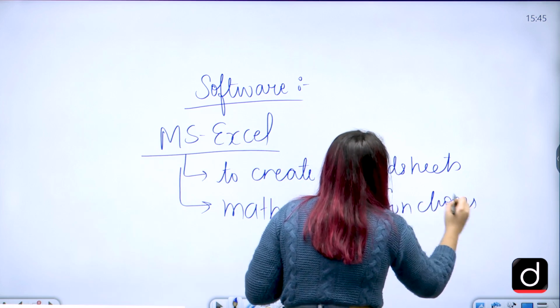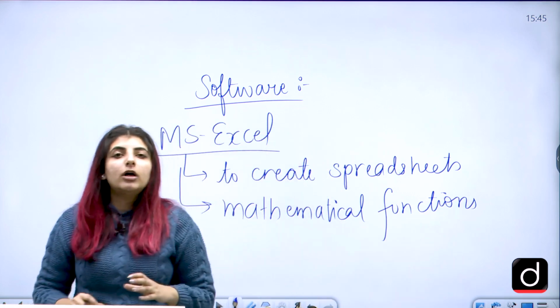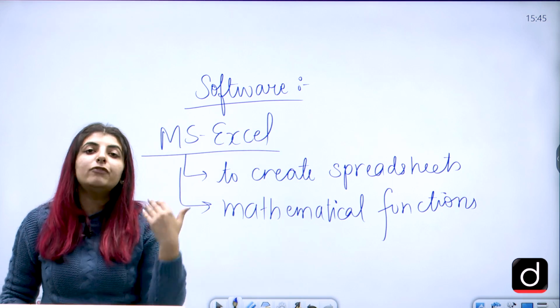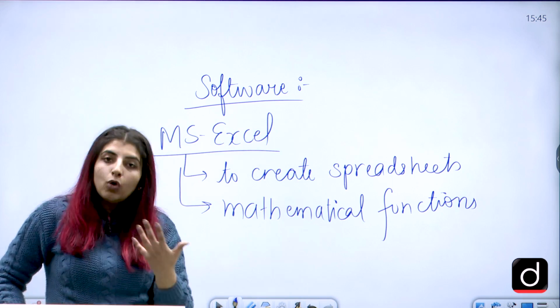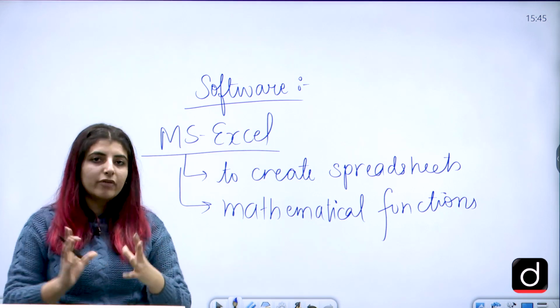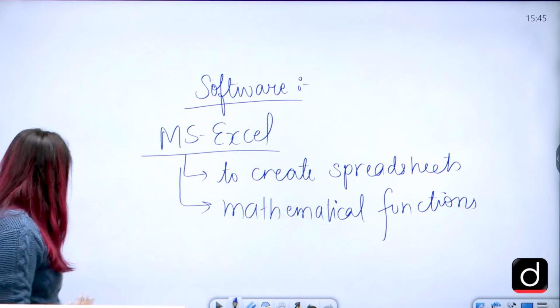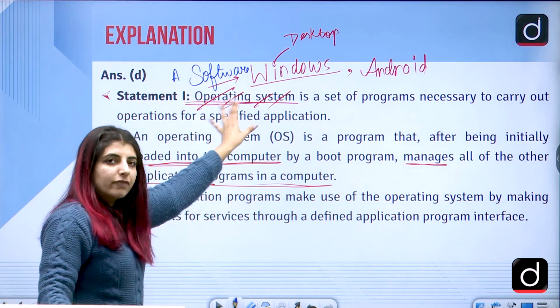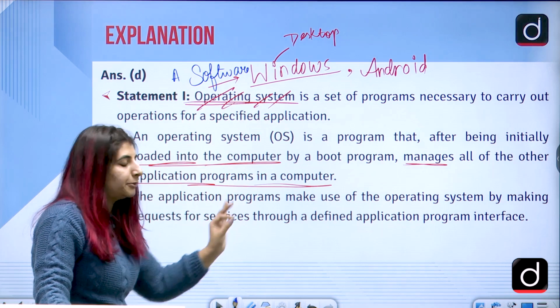On the other hand, if we talk about MS Word, it is used to create certain kinds of documents. Notepad is also used to create certain documents and save them on the computer or wherever you want them to be stored, correct? So here the statement is incorrect because it is a software, which is a set of programs for a specific purpose.